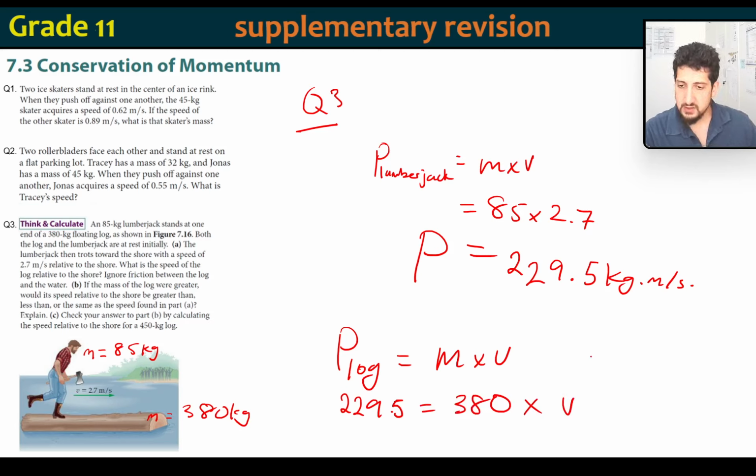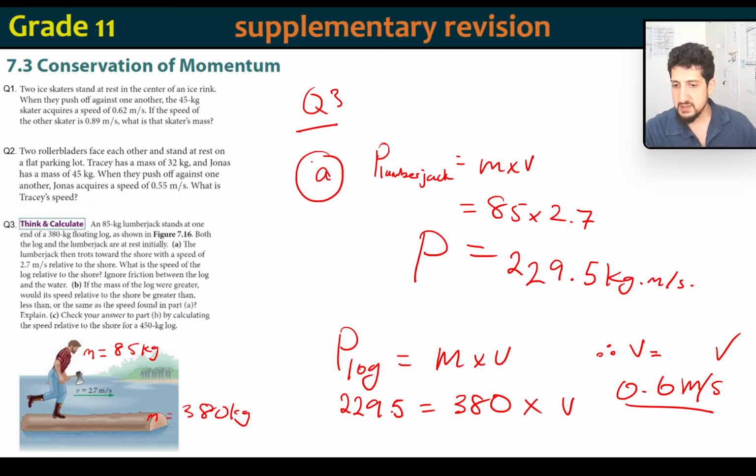So the velocity, therefore, equals 0.6 meters per second. Okay, that's the velocity of the log. That's part A.